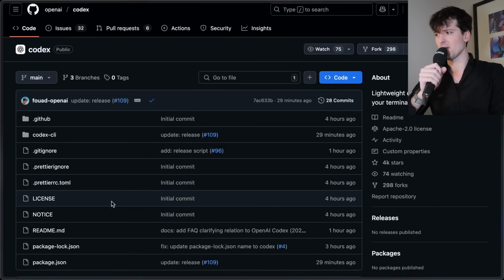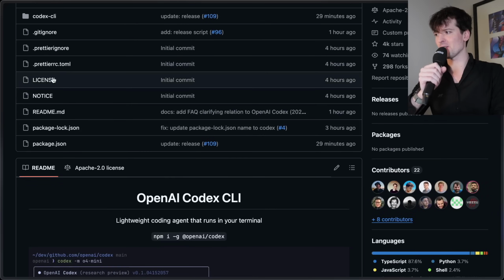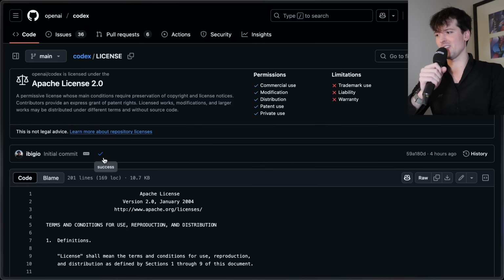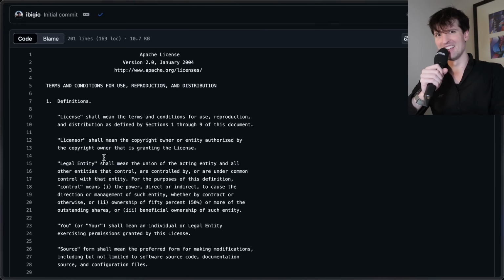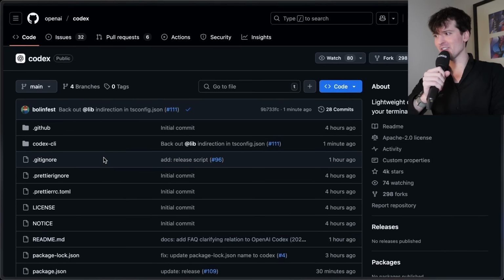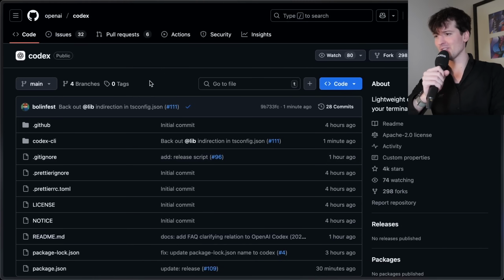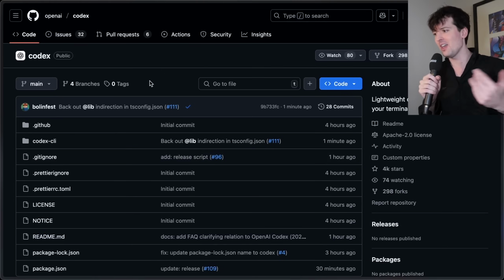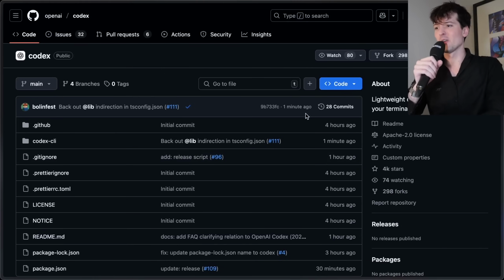Not only is Codex by OpenAI properly open source, it's Apache licensed. Yeah, what? I did not think I would see the day that OpenAI is publishing Apache licensed CLI tools in such a way that I can use them with any other model. Yeah, they're literally committing as I'm filming this, by the way. They just shipped another commit.